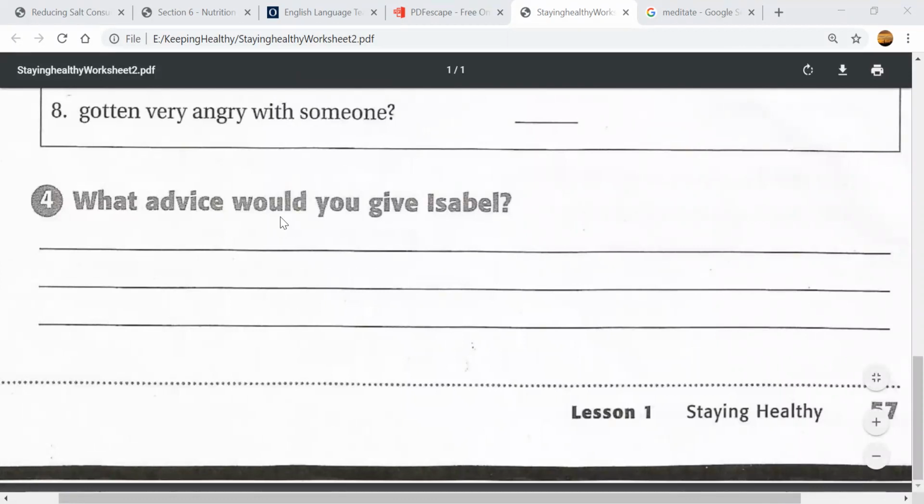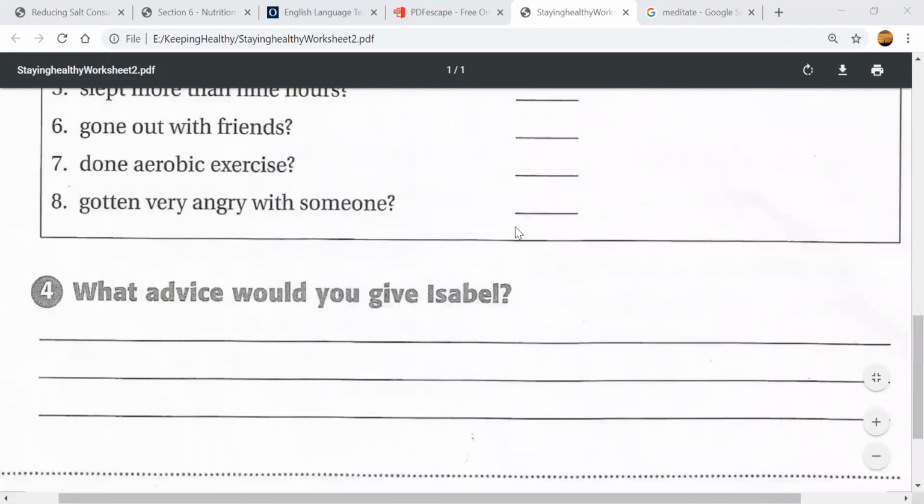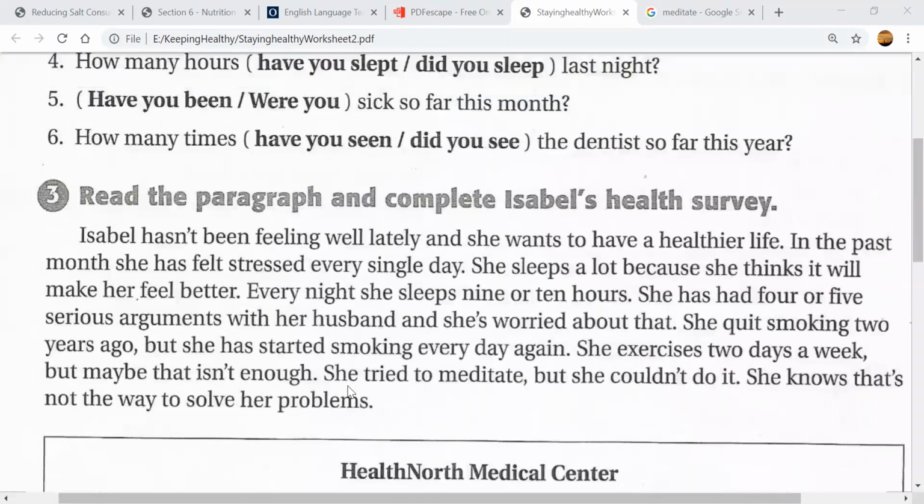What advice would you give Isabel? For example, you know she has these problems. For example, she has felt stressed every single day.